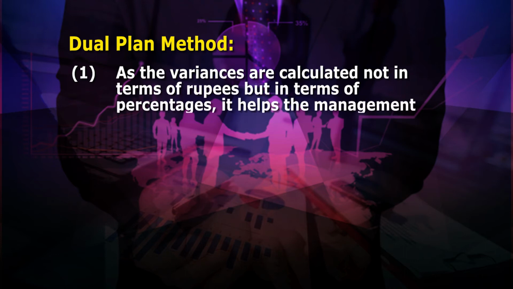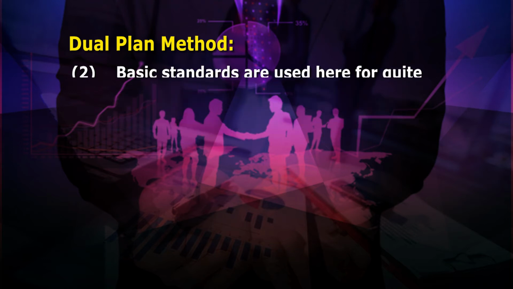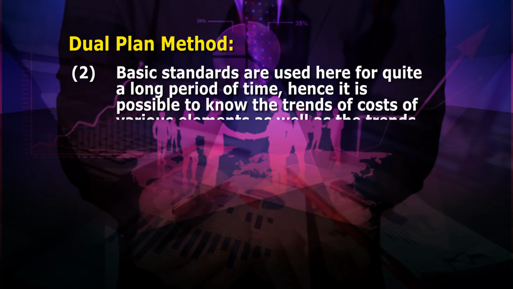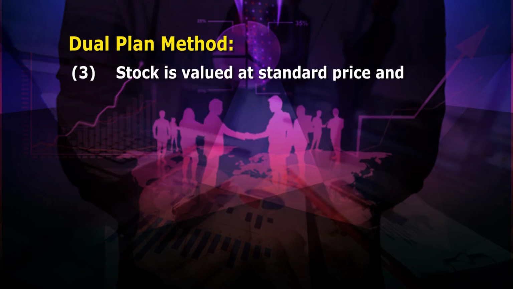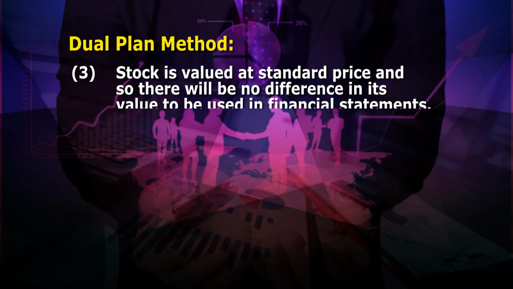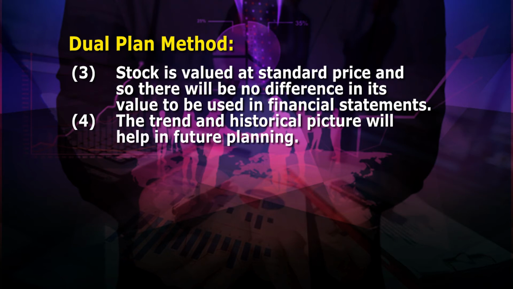The advantages of this method are: number 1, as the variances are calculated not in terms of rupees but in terms of percentages, it helps the management to know the proportion of variability of various costs from standards. Number 2, basic standards are used here for quite a long period of time. Hence, it is possible to know the trends of cost of various elements as well as the trends of profits and loss and their causes. Number 3, stock is valued at standard price, and so there will be no difference in its value to be used in financial statements. Number 4, the trend and historical picture will help in future planning.